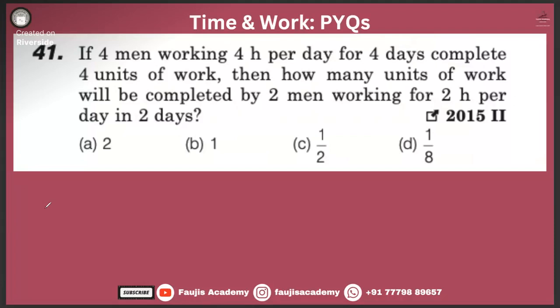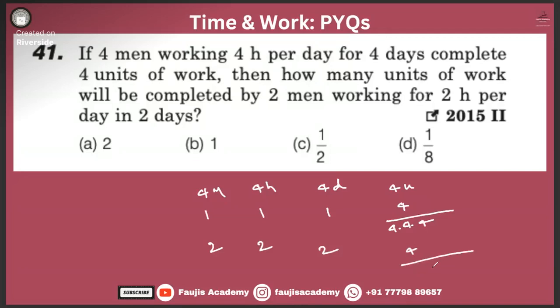Then how many units of work will be completed? 4 men, 4 hours, 4 days, 4 units. That means 1 man only for 1 hour and only for 1 day. That means 4 divided by 4, 4, 4. Okay, 2 men, 2 hours, 2 days. That means 4 divided by 4, 4, 4, 2, 2, 2.